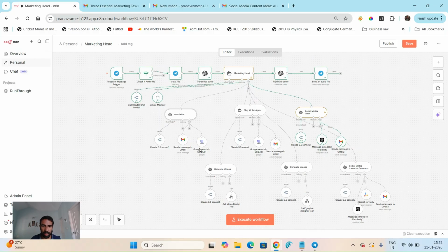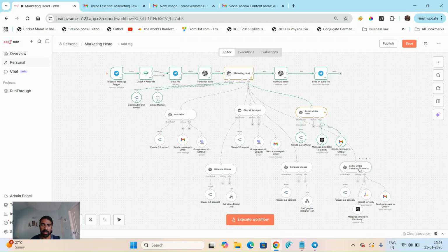Over here again, I'm asking for the newsletter and the blog to look at the SERP, look at Google, look at the articles, come up with some nice articles, look at what's trending, and then write the newsletter and the blogs. So if we do the social media idea content generation, I've asked it to look at two, which is Tavily as a search tool and Perplexity. I wanted to look at both to see what it comes up with, which is the best idea, and so on. And then it sends it to your Gmail.